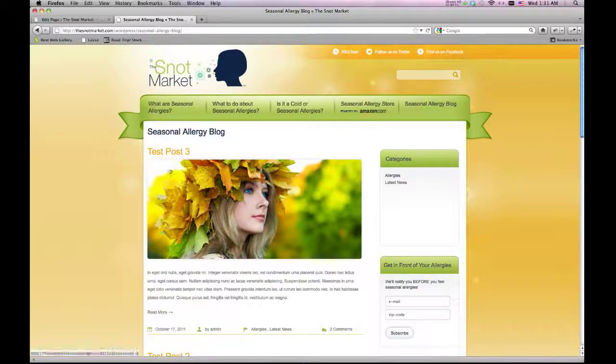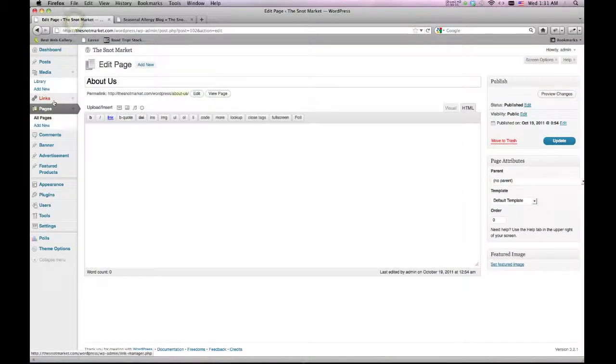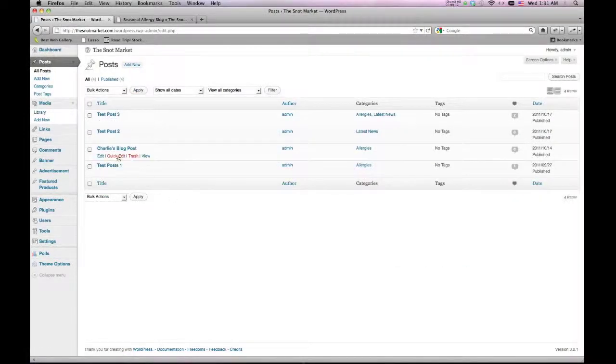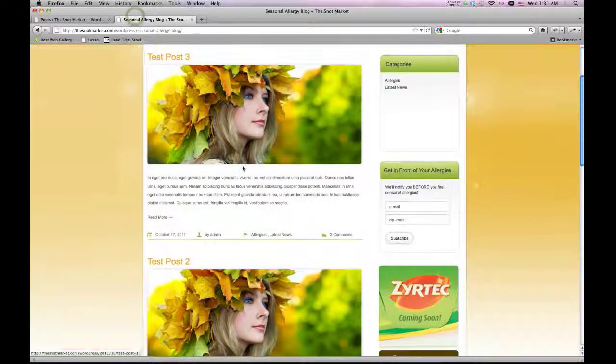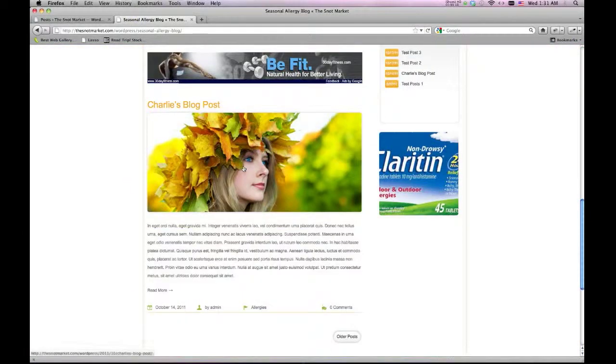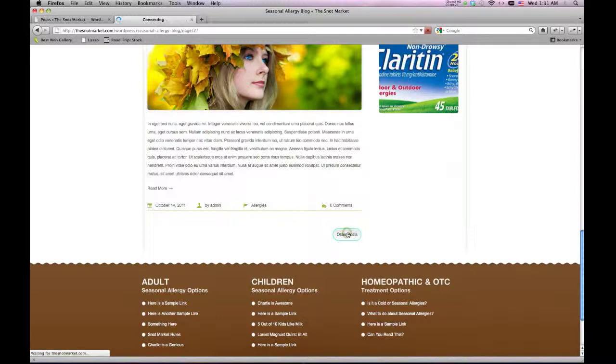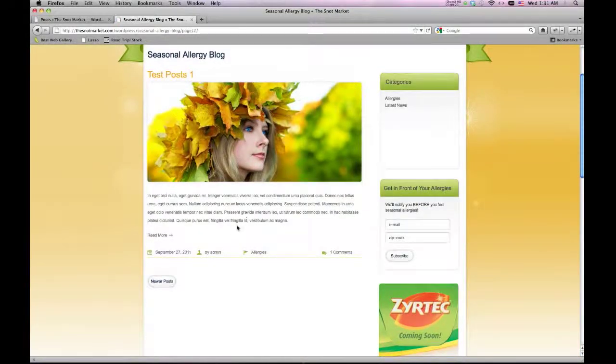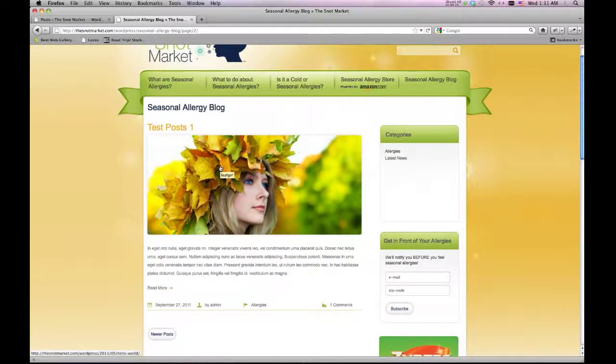Okay, let's talk about editing the blog. Pretty easy stuff. What we're going to do is in the back end, we're going to come to the post section. When we click that, we're going to see all the posts that we currently have. So right now we only have 4. If I look at this, I'll have 1, 2, 3, and if I click older posts, I'll see the 4th one. So right now it's set to have 3 per page.